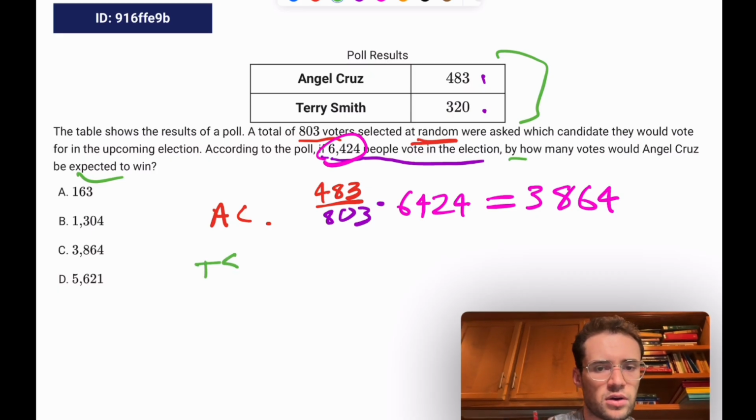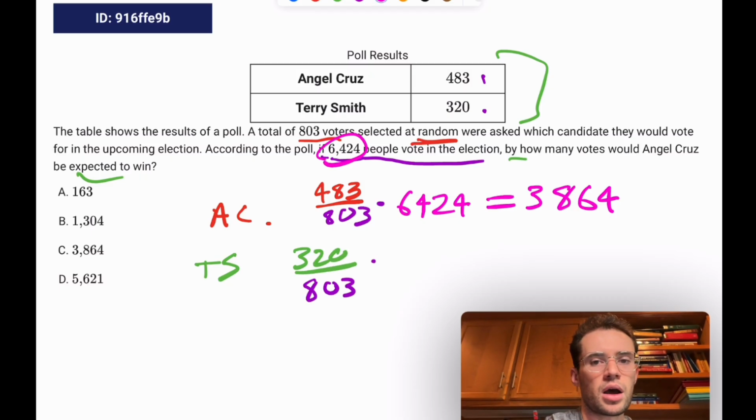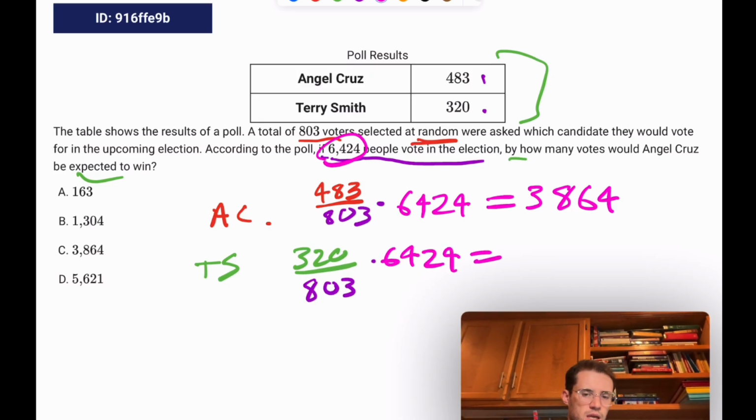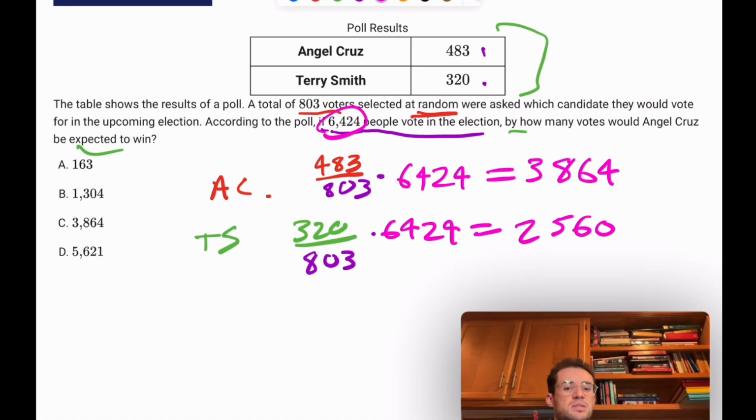And then the expected vote for Terry Smith would be 320 out of the total, which is still 803, times the number of people who are expected to vote, 6,424. And we just do 320 times 6,424 divided by 803. See, I changed the order there. I multiplied first, then divided. It doesn't matter, right? Because of the commutative property of multiplication, dividing by 803 is the same as multiplying by 1 over 803. So you could change the order, you multiply them, same thing. This gives me 2,560. So that's how many votes are expected to come for Terry Smith based on this poll result.